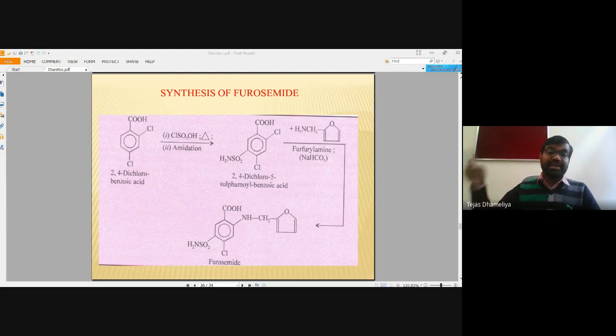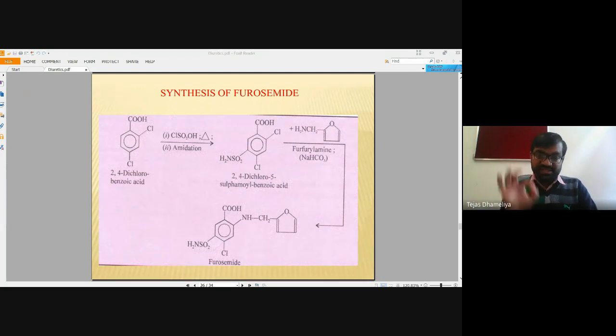That is why I gave you the example in organic chemistry classes in first year Pharm D: if your chlorobenzene possesses electron withdrawing groups such as nitro, 1 nitro, 2 nitro, 3 nitro, then we can easily perform nucleophilic aromatic substitution, called SNAr. That is much easier. So here we can employ organic chemistry knowledge and synthesize this compound having diuretic activity.